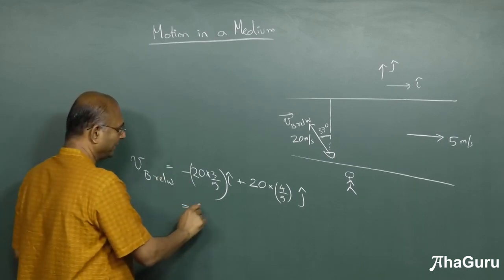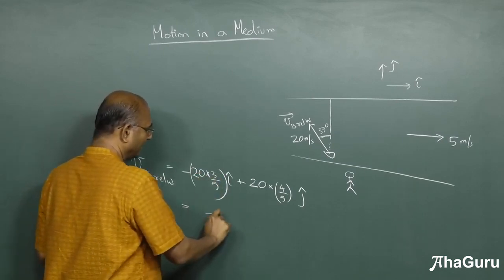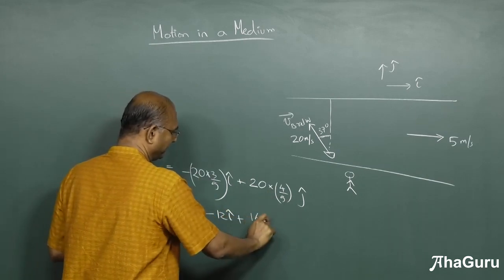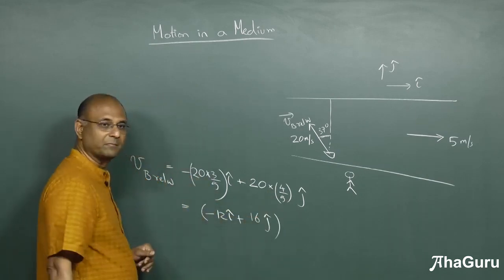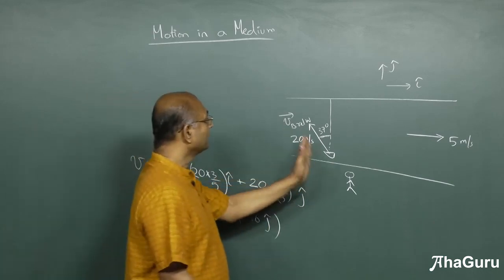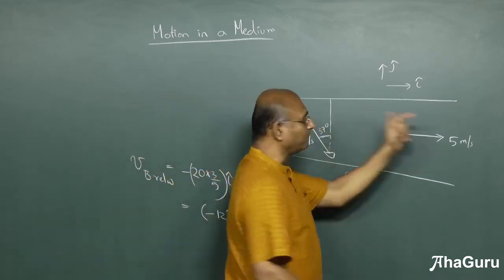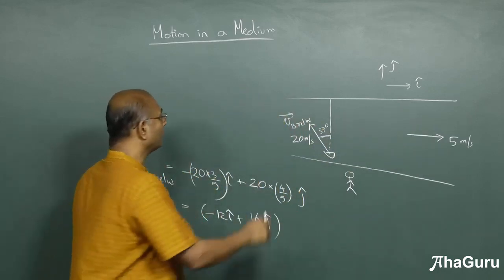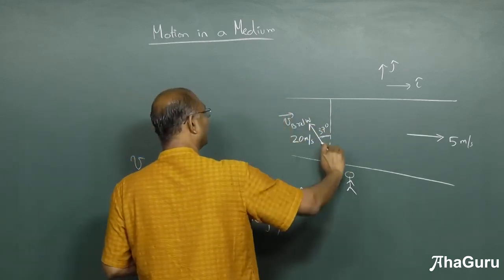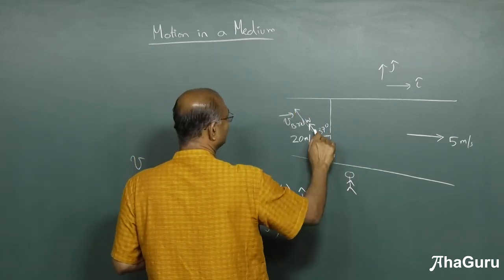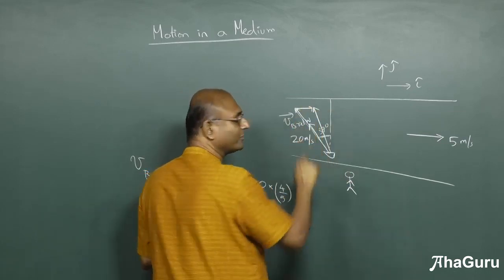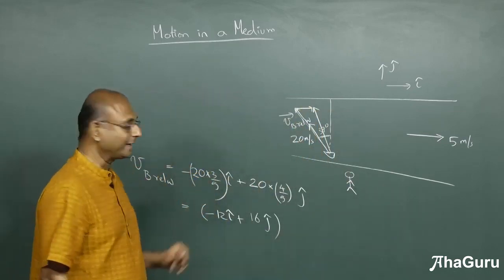Okay. So if I calculate, this is 4 into 3, 12, minus 12 i cap plus 4 into 4, 16 j cap meters per second. But the boat is actually going to be pulled by the water, right? The stream. So now if this boat is moving like this, it has a big velocity. So it's going to go there, let's say that is 20. 5 is going to pull you like this. So this is going to be your final direction, actual direction.